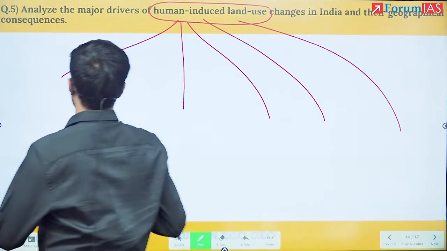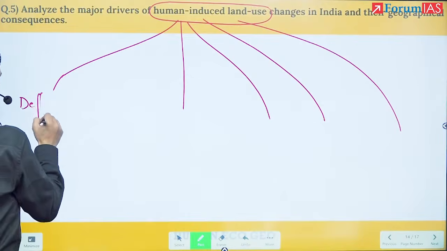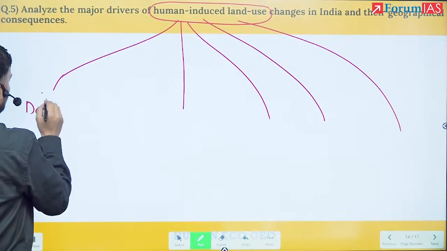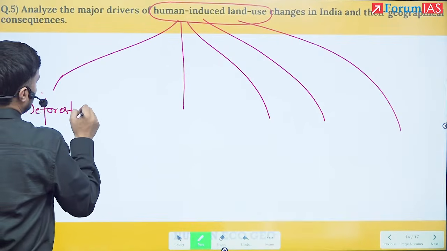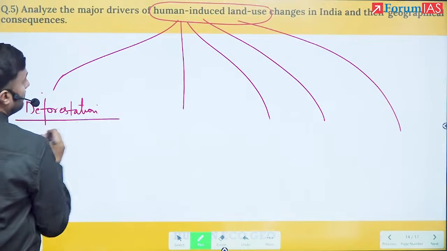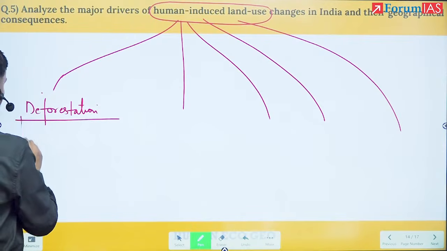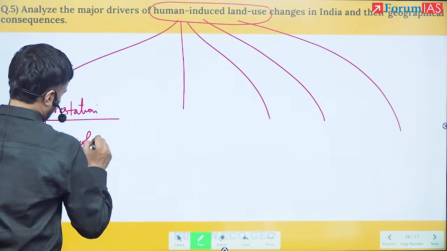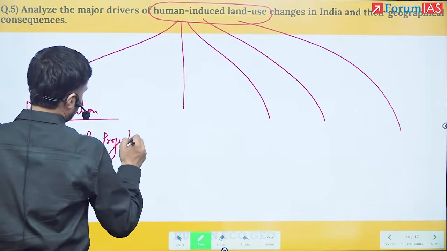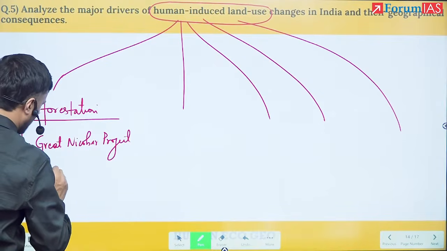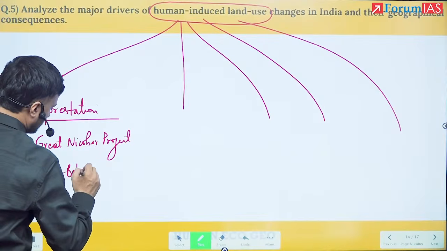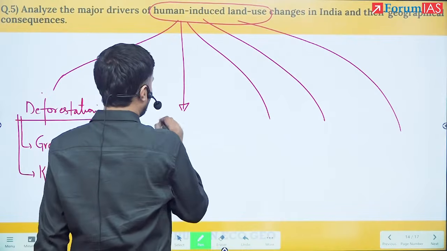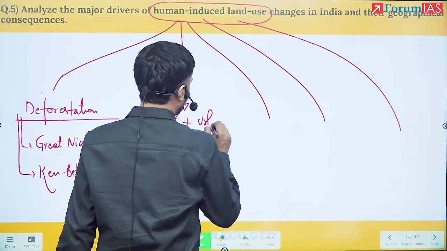I can write first here deforestation. Simple, deforestation. Here you could have given examples. In India, they are asking, the Great Nicobar project, or you can talk about the Ken-Betwa link. Then second, we talk about urbanization plus urban sprawl.